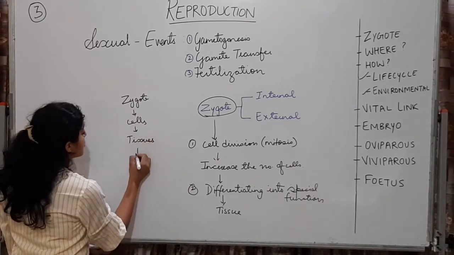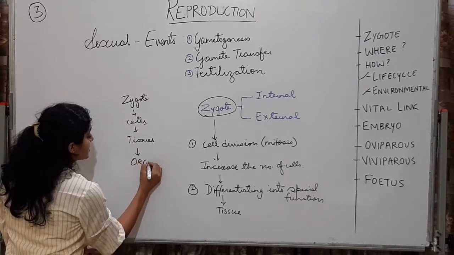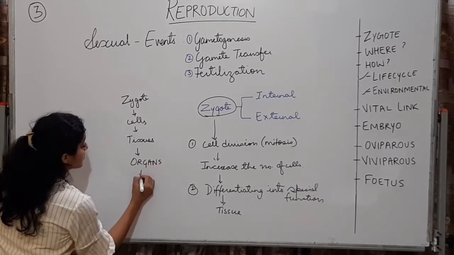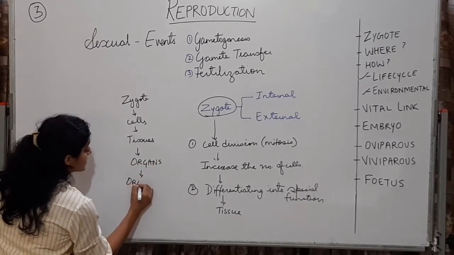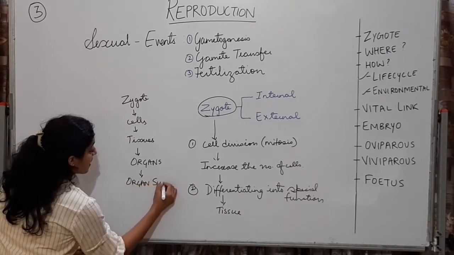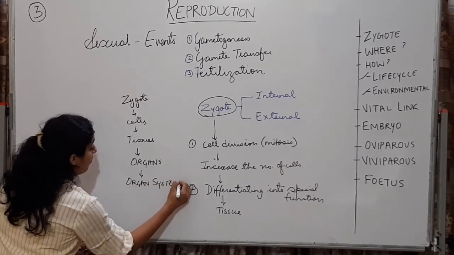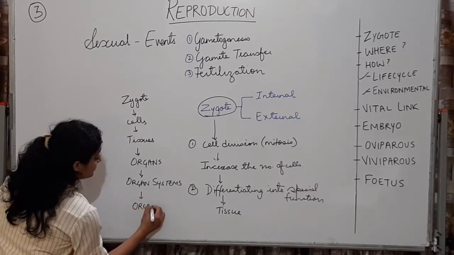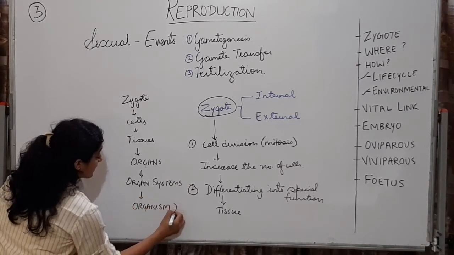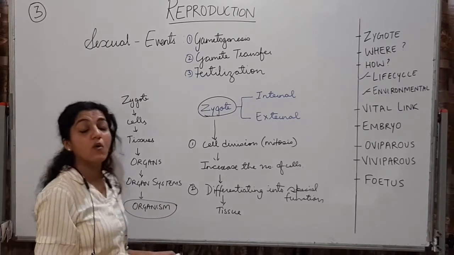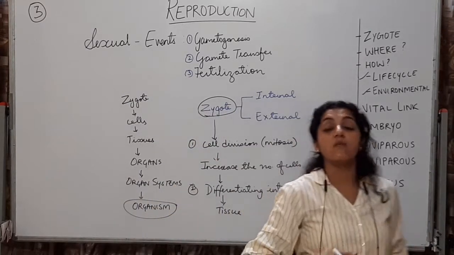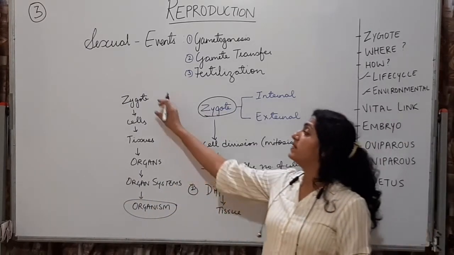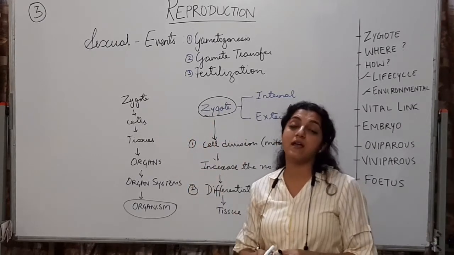These tissues will be forming organs. These organs will be forming organ systems. And finally, an organism. So that is how an organism is formed from this single-celled zygote.